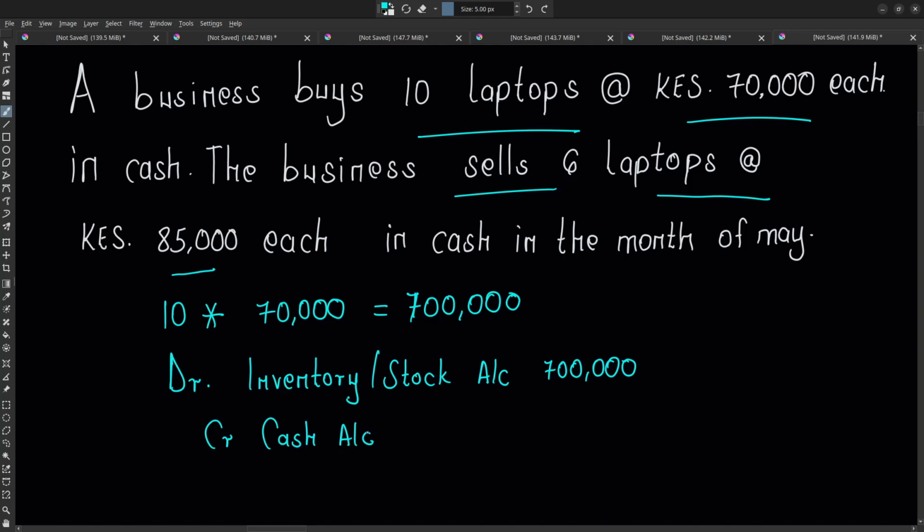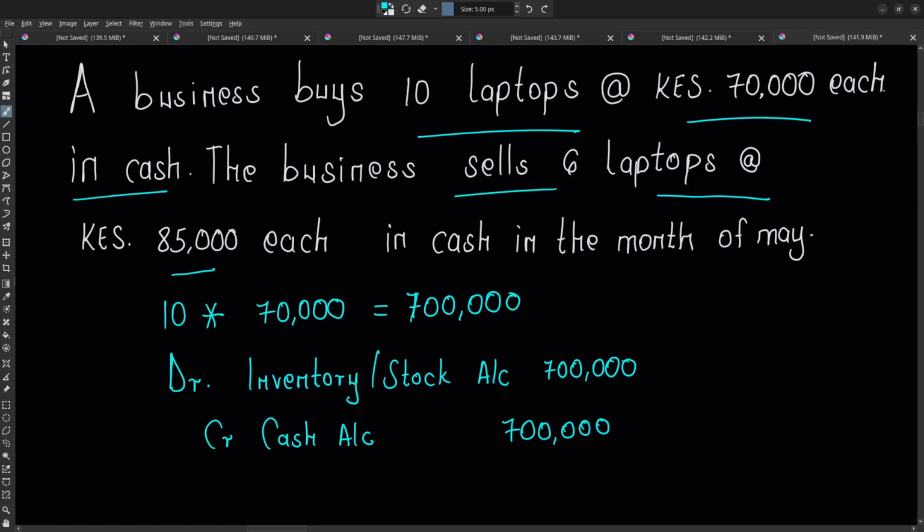But even if we didn't pay, we actually took in credit, then we need to recognize that liability by crediting the account payable. So in this case, we could also have, we didn't pay in cash. Let's assume we didn't pay. Okay, in our question here, we were saying we paid in cash. So let us first stick to payment in cash, then we shall work around if you are doing this in credit so that you understand, okay? So if we paid in cash, we credit cash account an amount of 700,000 because we have paid out, okay?